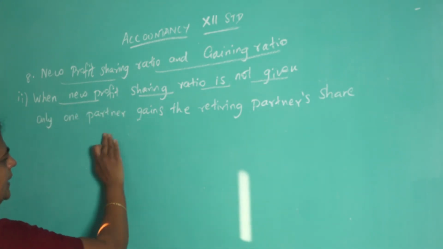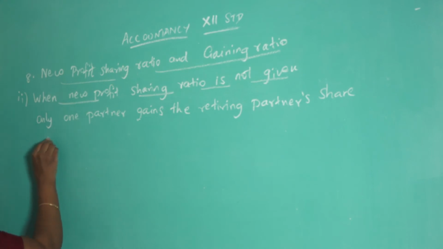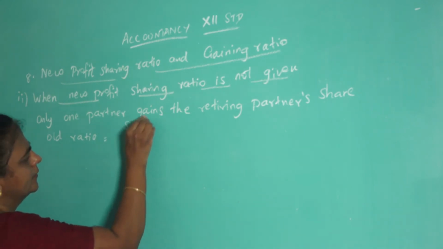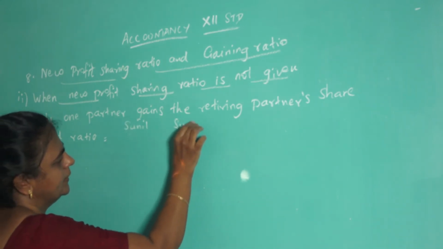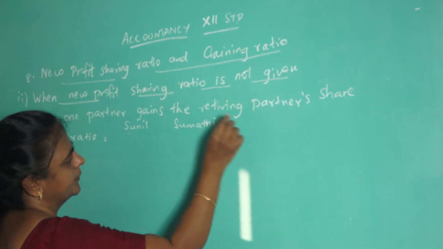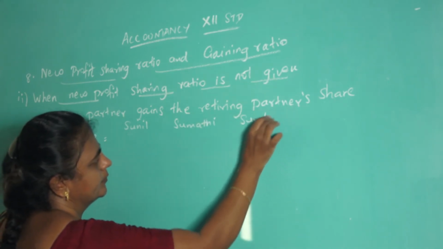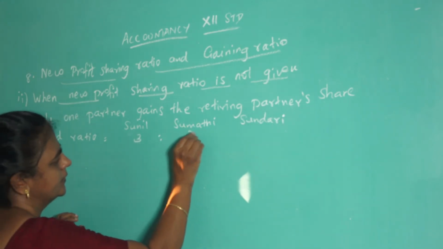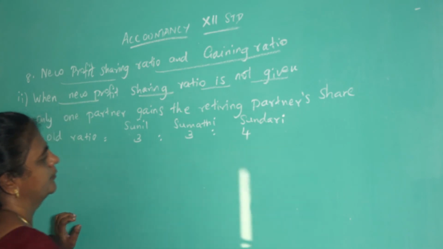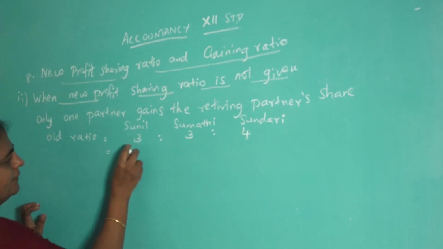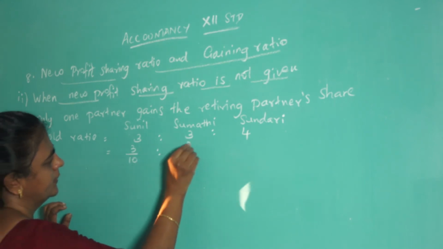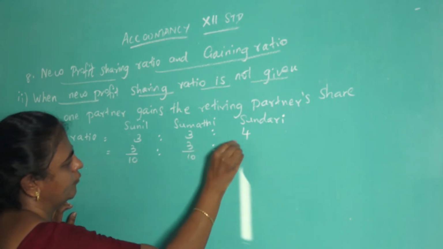Okay. So write the old ratio. What is the old ratio? Old ratio is equal to 3 partners, Sunil, Sumati and Sundari, 3:3:4. So the old share will be 3 by 10, 3 by 10, 4 by 10.